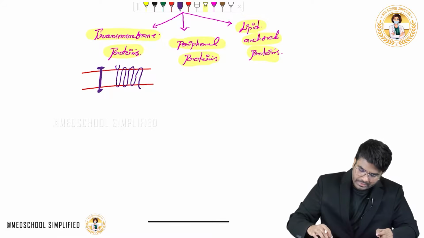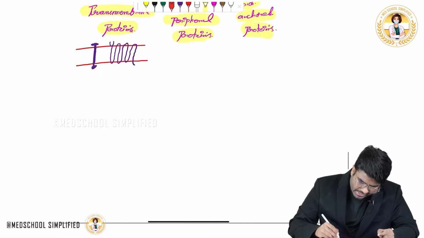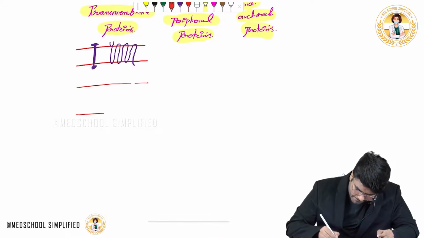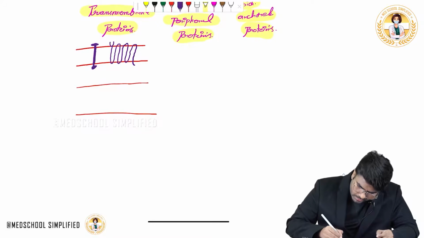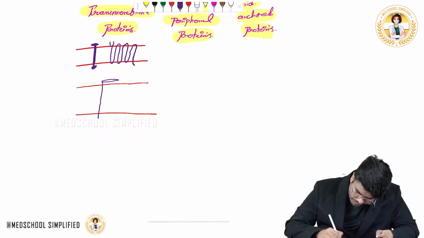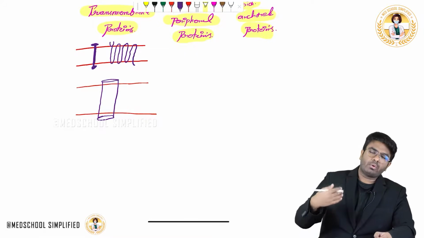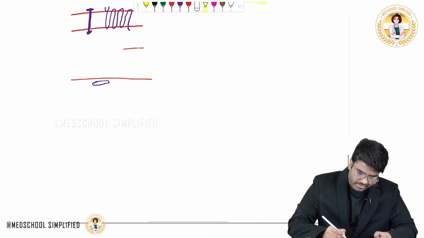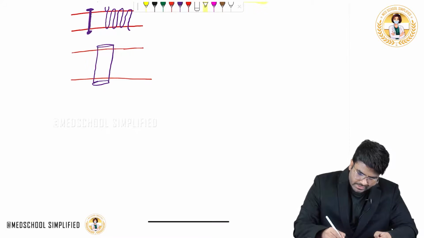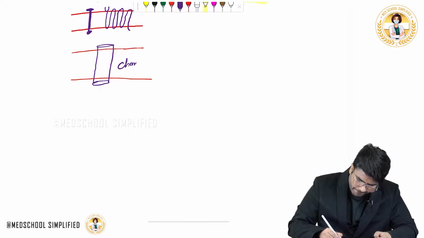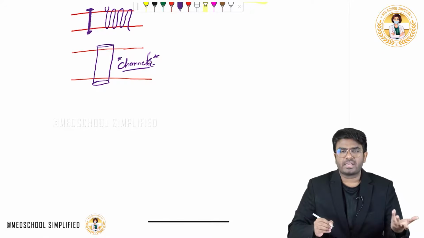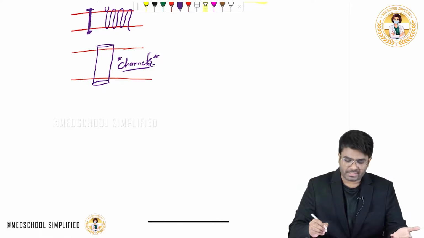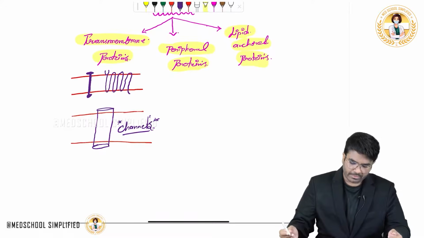And even, for example, you know about the channels. If this is a cell membrane, now there are certain channels. These channels allow substances to pass in and out of the cell. So these channels, like sodium channels, potassium channels, chloride channels, sodium-potassium ATPases, the pumps, all these are examples of, again, the transmembrane proteins.